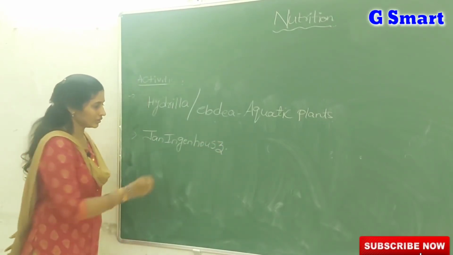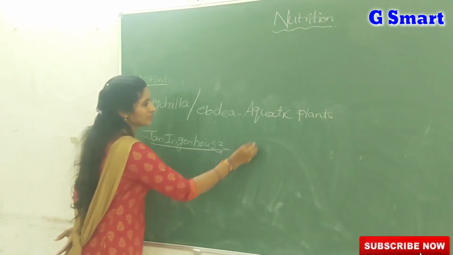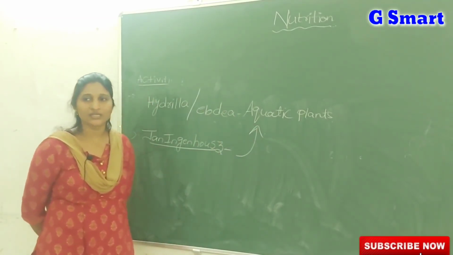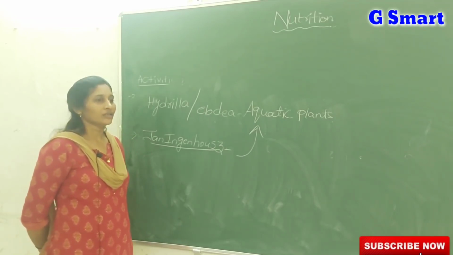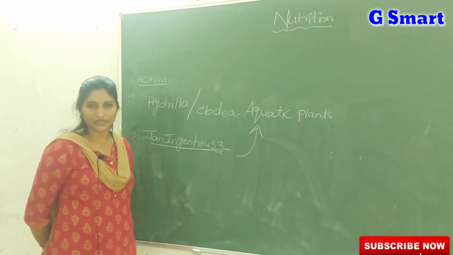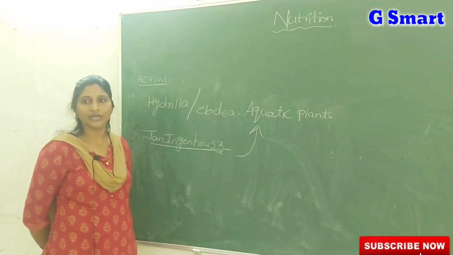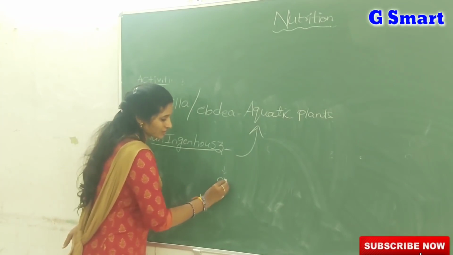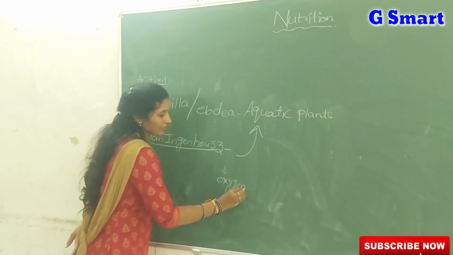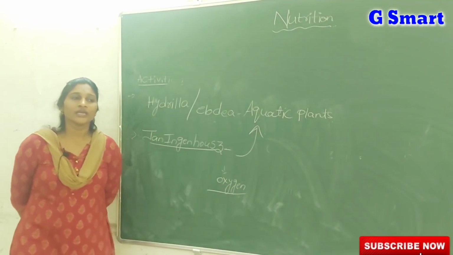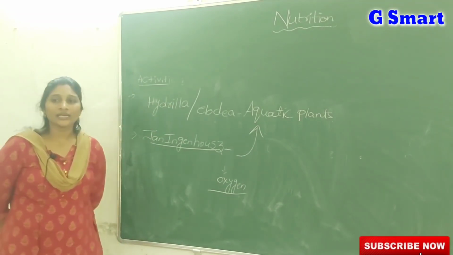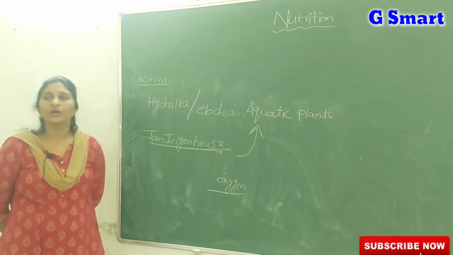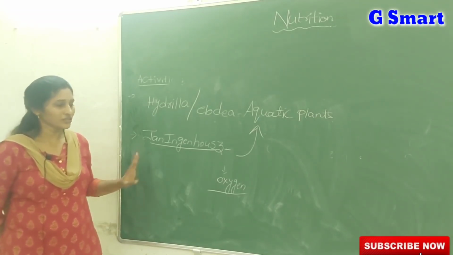Jan Ingenhousz was the scientist who conducted experiments using these aquatic plants. His observation was that in the presence of sunlight small air bubbles came out from the test tube, and later he confirmed that the gas in the bubbles was oxygen. He stated that all green parts of plants carry out photosynthesis only in the presence of light.